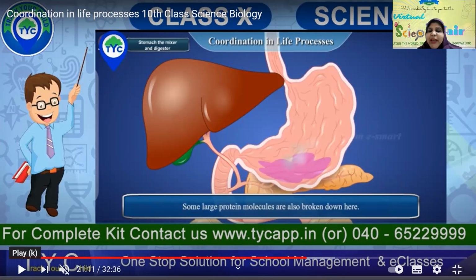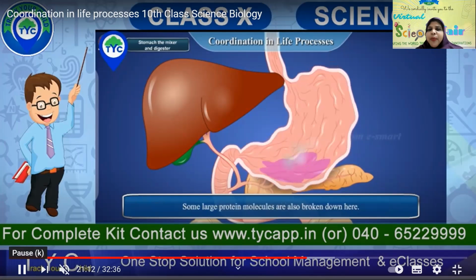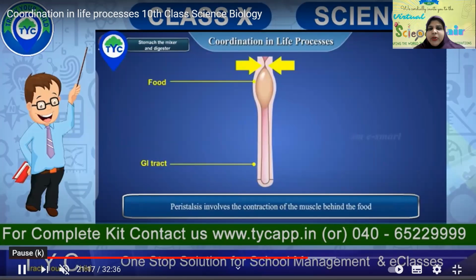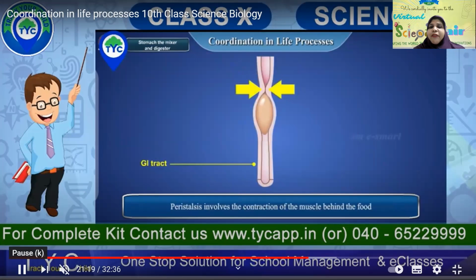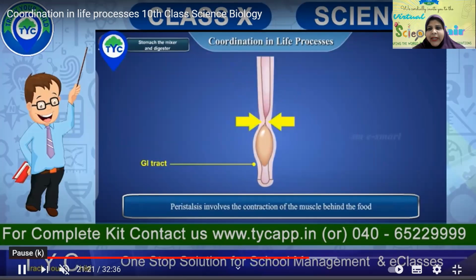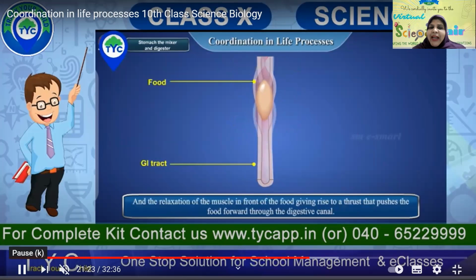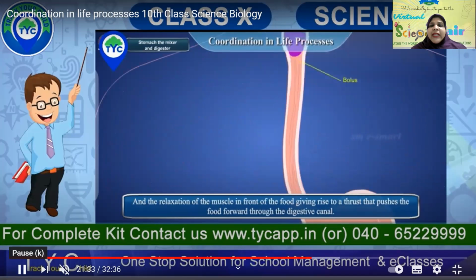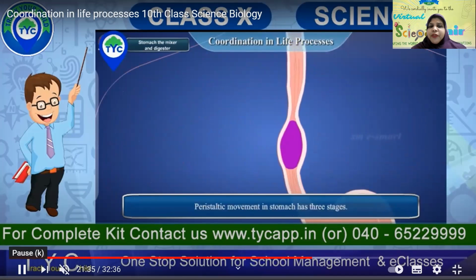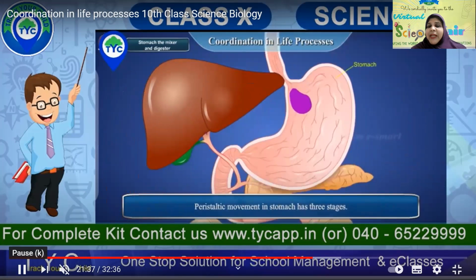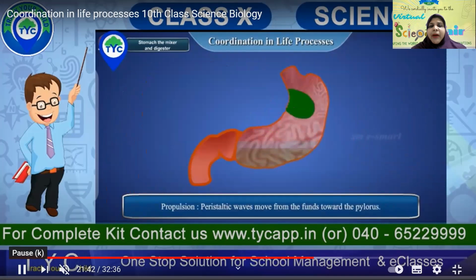So how is this chyme being made? Some large protein molecules are also broken down here. Peristalsis involves the contraction of the muscles behind the food and the relaxation of the muscles in front of the food, giving rise to a wave that pushes the food forward through the digestive canal. Peristalsis movement in the stomach has 3 stages.